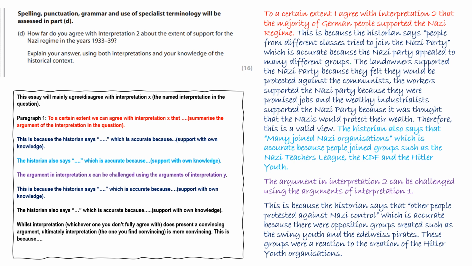So your final essay will have 2 parts to it. The first part will be the interpretation in the question. The second part will be the other interpretation. And then you're going to come to an overall conclusion as to how far you agree with the interpretation in the question. So what you're going to do now is pause the video, have a look at the sentence structures on the screen in front of you. You're going to turn away from your screen and see if you can write out those sentences from memory.